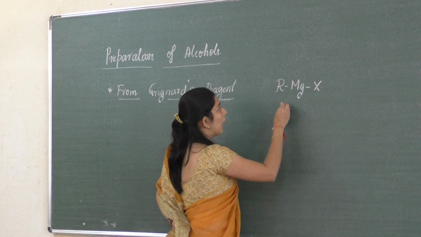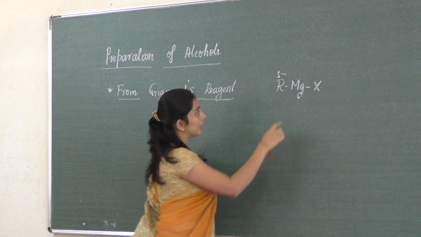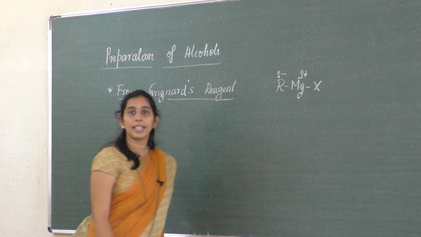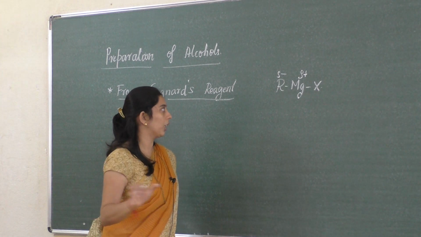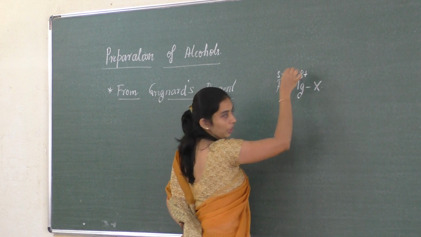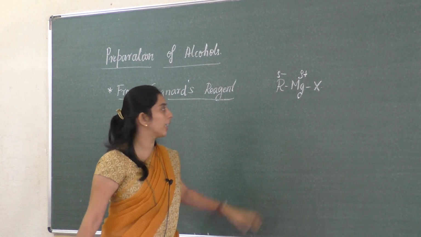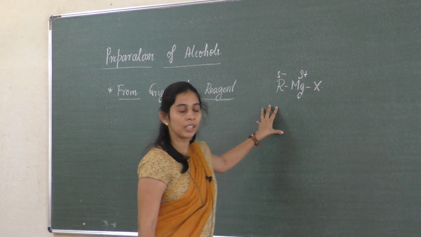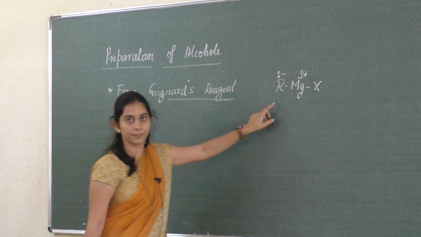Here R acts as a partially negative charged group, and this is a metal, and a metal always acts as a positive charge. So a partial negative charge as well as a partial positive charge is present in a single molecule, RMgX. So when you have a Grignard reagent, how can you prepare alcohol from this?